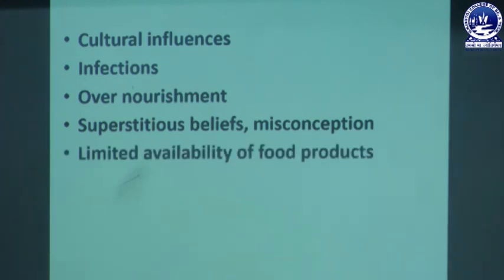Next is limited availability of food products. Due to small amounts of food production and overpopulation, there is limited availability of some food products, through which the price of different types of food products is very high, so that all can't afford the different types of food from which we can get all the nutrients.